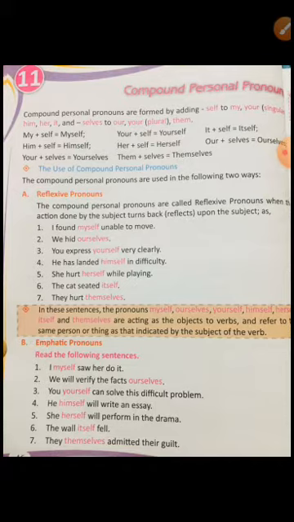Next is emphatic pronoun. For that you can see "I myself saw her do it." This is different. You have to understand the difference, because in such sentences the compound personal pronouns, myself, ourselves, or others, are used for the sake of emphasis. They are emphasizing that "I myself saw her do it" means he is having the proof.